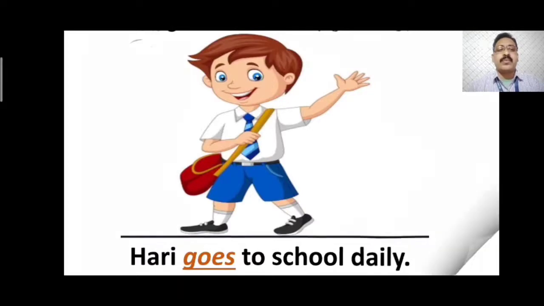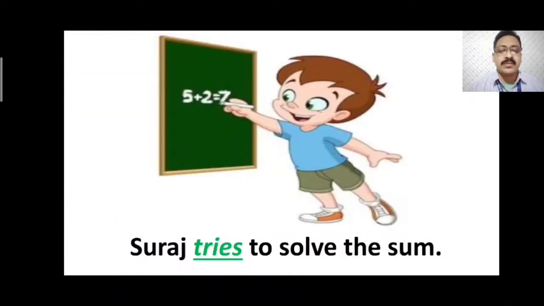Now we will move on to the third sentence. Suraj tries to solve the sum. As you know, try is a verb, but in this sentence Suraj is a singular subject, a noun, we are talking about one boy Suraj.